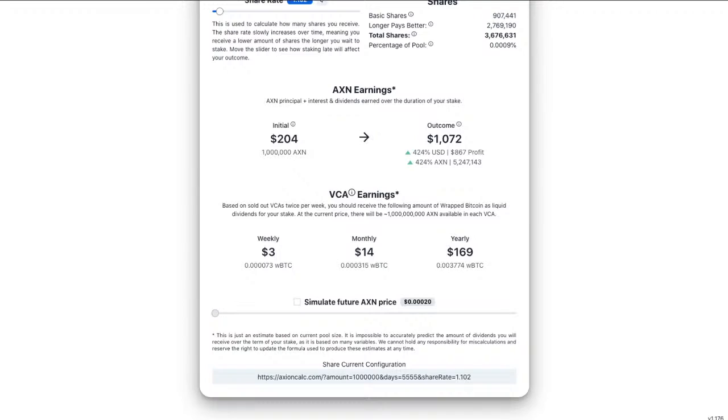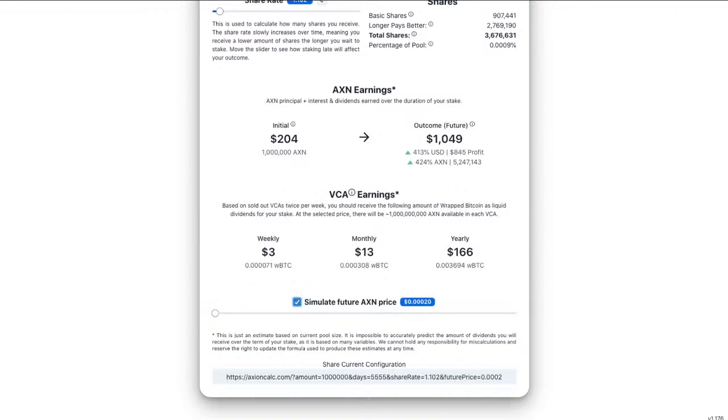Now, it must be noted as per the bottom that this is just an estimate based on current pool size. It is impossible to accurately predict the amount of dividends you will receive over the term of your stake, and is based on many variables. We cannot hold any responsibility for miscalculations and reserve the right to update the formula used to produce these estimates at any time. So it's important to know that while watching this video too.